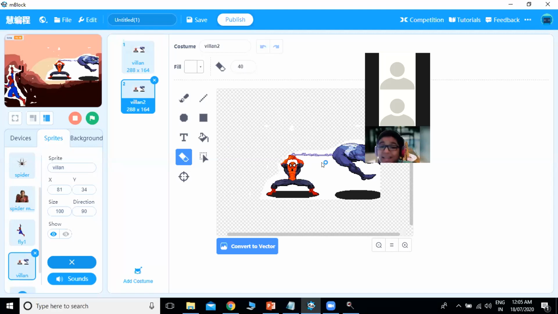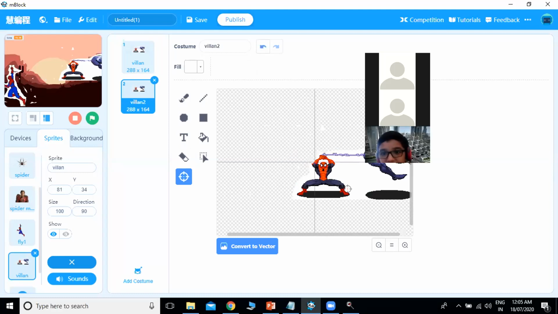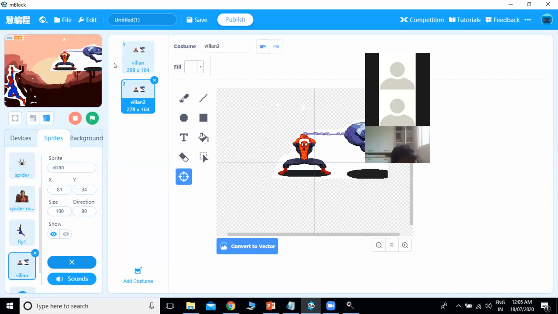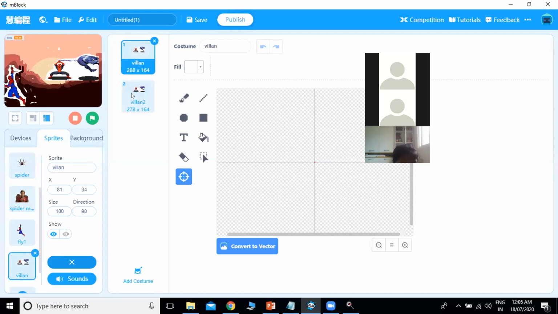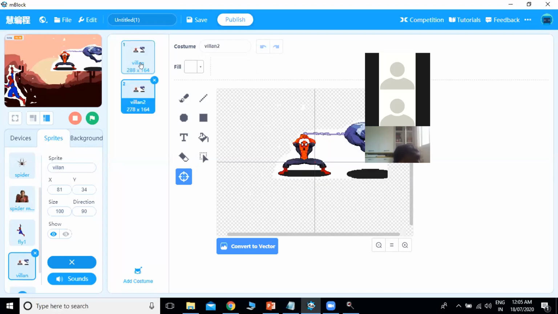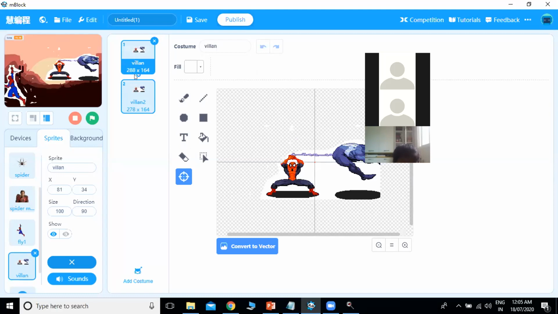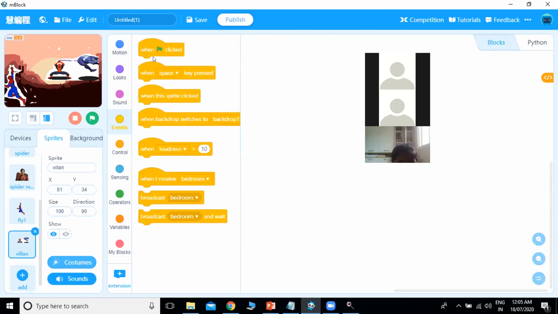So what I will do, I will use the same, but I will change the position of this particular sprite. So for example, if the position is here, this position is here. So it will give me the effect that if I play both the things simultaneously, it will give that they are vibrating, or the Spider-Man is fighting with the villain. So this is how. So for this, I have to give start programming.